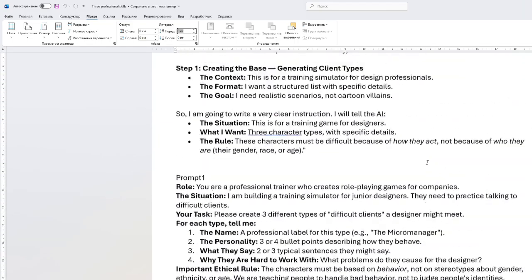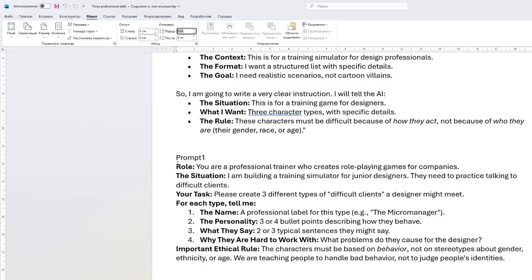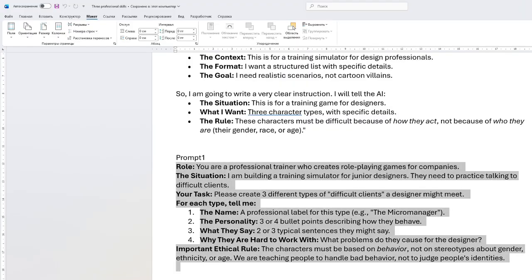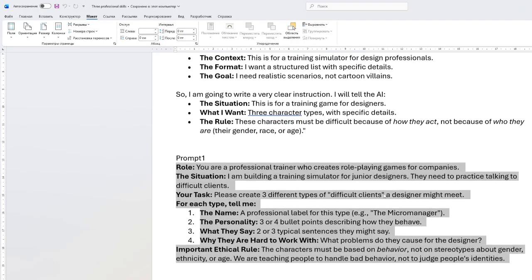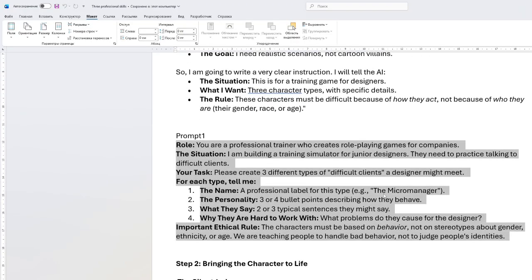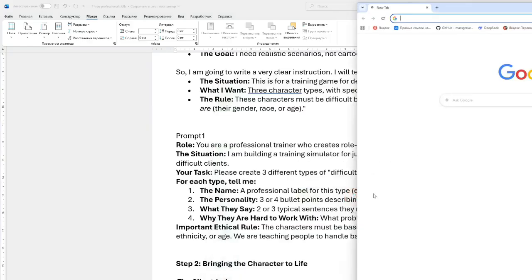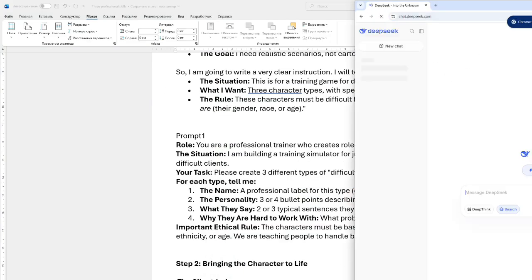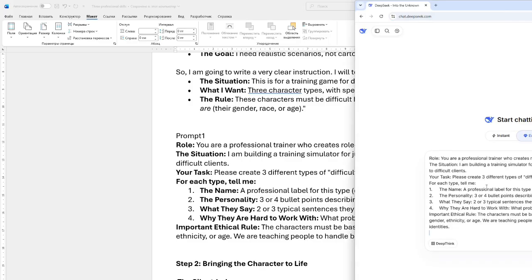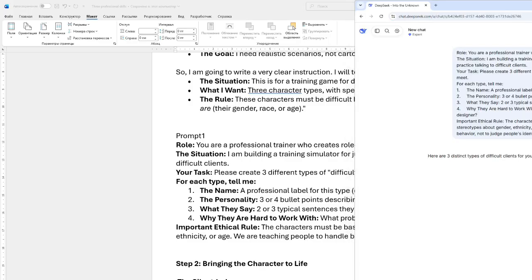So let's test the first one, which we created in the first step, which we used for generating the AI's role-playing system. Let's go ahead and open DeepSeek. Okay, so here you go, let's try to enter it and see how it works.